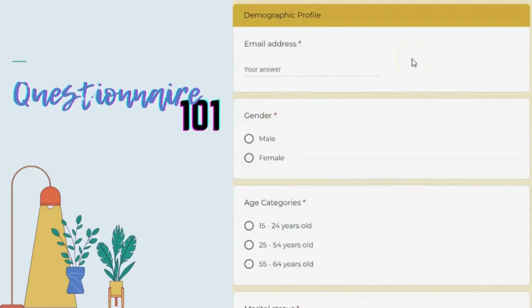When choosing questions to be included in your questionnaire, make sure they are based on two types. The first one is open-ended question and the second one is closed-ended question. So the first question in the demographic profile here is an example of an open-ended question. In open-ended questions, respondents are given the opportunity to answer freely every question that is given to them. However, sometimes open-ended questions will take too long to answer. So this will tempt the respondent to leave the question blank, so avoid asking too many open-ended questions.